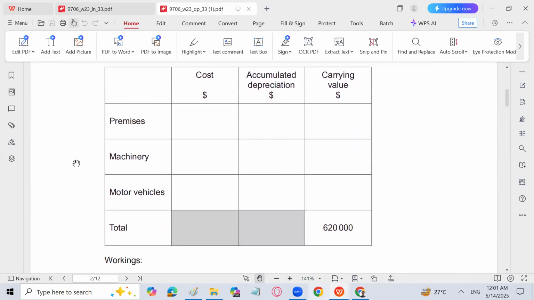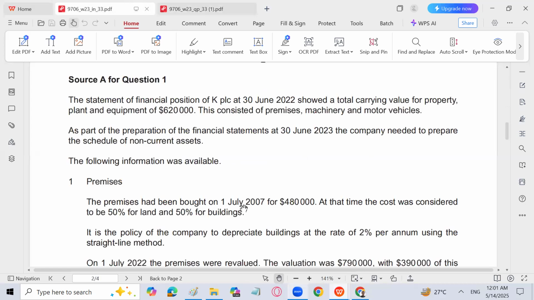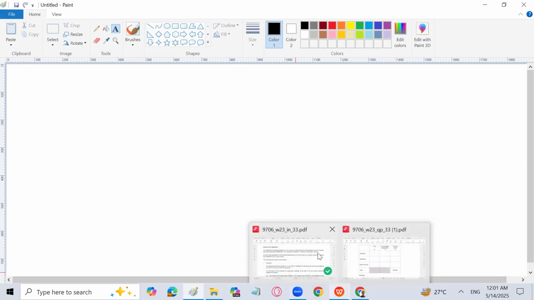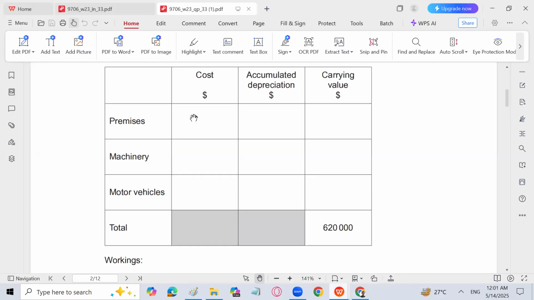These carrying amounts are given. So let's see the cost of the premises. We know the cost of the premises, and that is given. On 1st July 2007, it is 4,80,000. So let me write it down in the particular format. The cost is going to be 4,80,000.